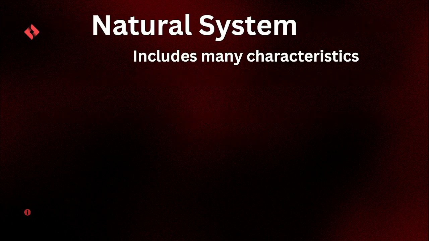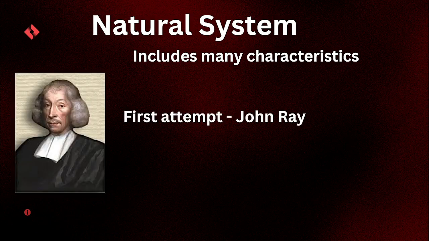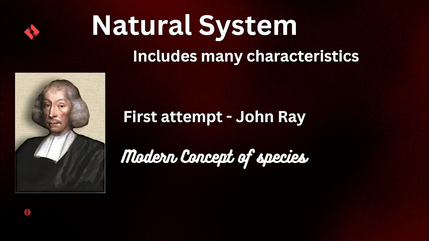Now let's talk about the next system, the natural system of classification. Unlike the artificial system, this system includes many characteristics. The invention of the microscope actually helped in the modification of classification. The first attempt towards the natural system of classification came from John Ray, who developed the modern concept of species. Do remember this.